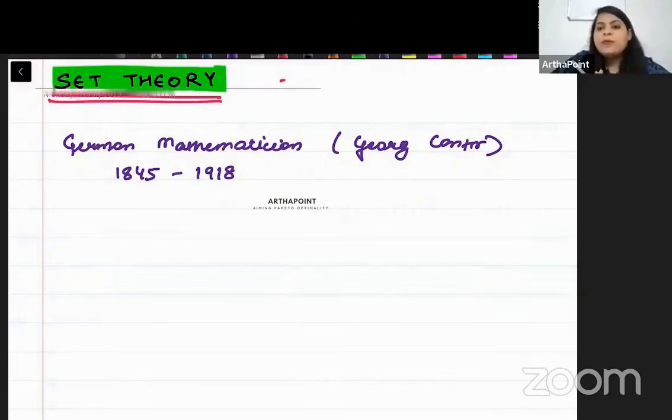Very interesting story. He was working on trigonometric series. You can read the story if you want to; it is a good idea to read these stories. When you read how people developed something, you get more encouragement and motivation. While working on trigonometric series, he thought of sets. Imagine the mind that goes behind the development of things, how these people develop them.